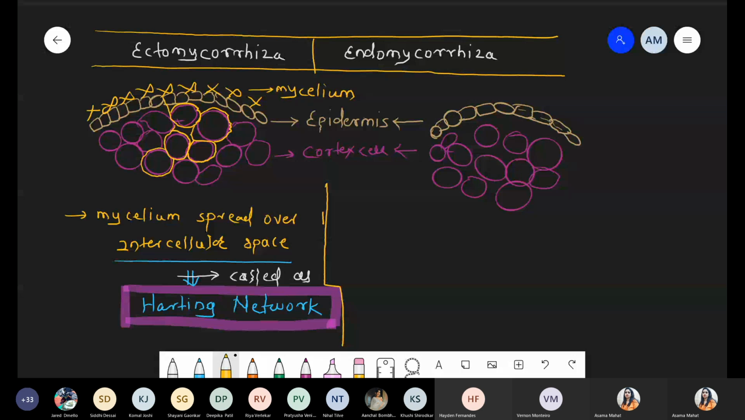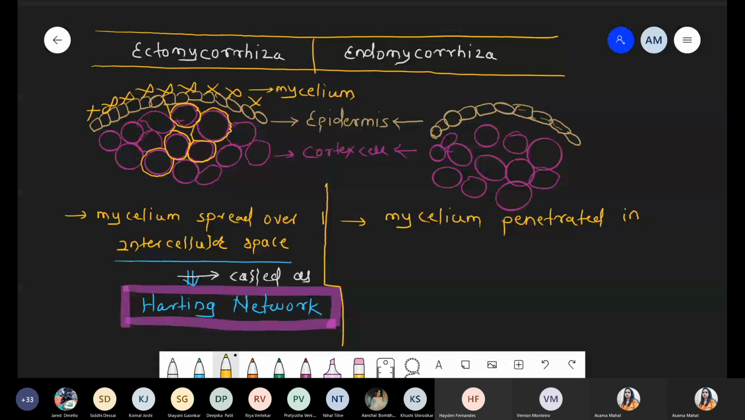Okay, now endomycorrhiza, we compare this point. Endo means what? Definitely we are talking about penetration inside the cell. The mycelium penetrates inside the cortex cell, because cortex cells are living cells. The mycorrhiza, whether endo or ecto, does not reach up to the endodermis. It just spreads up to the cortex cell.